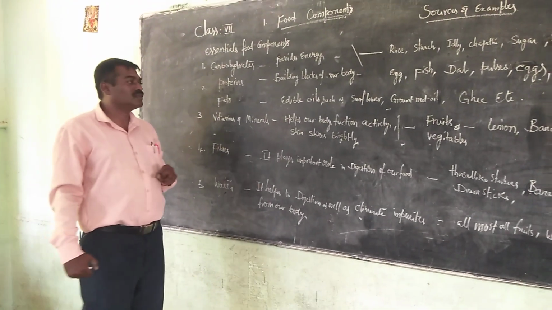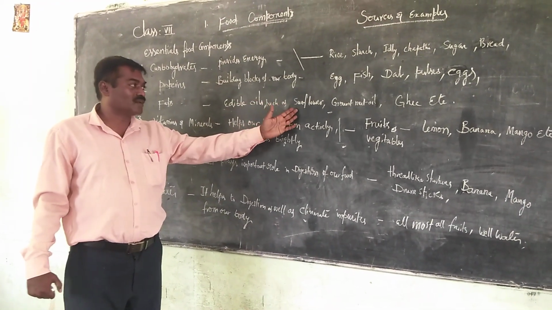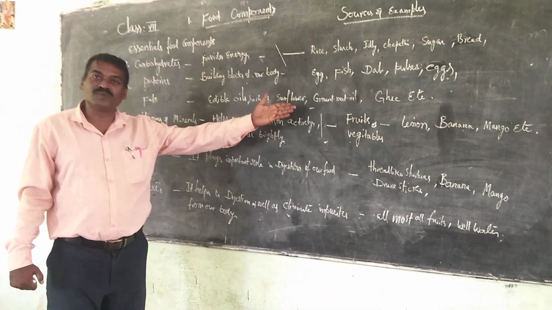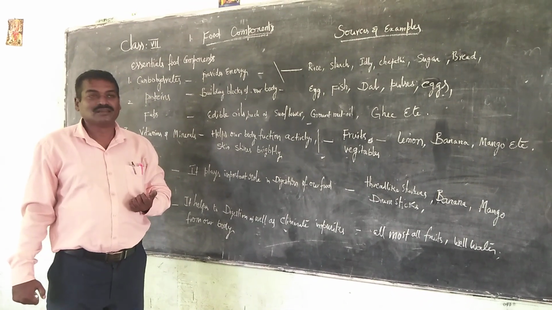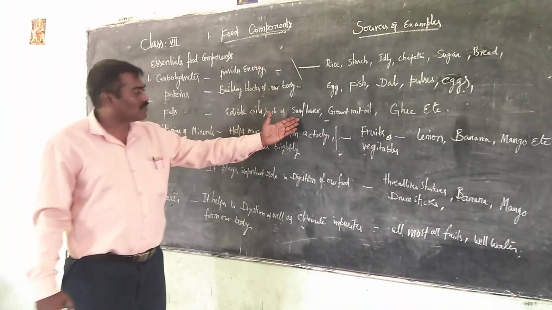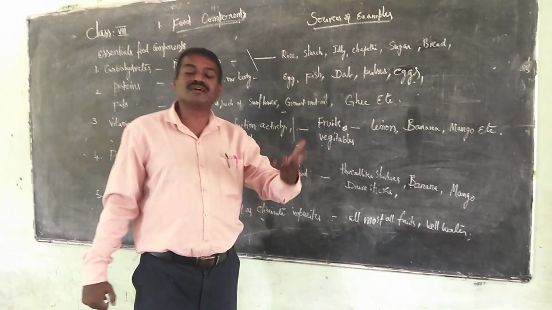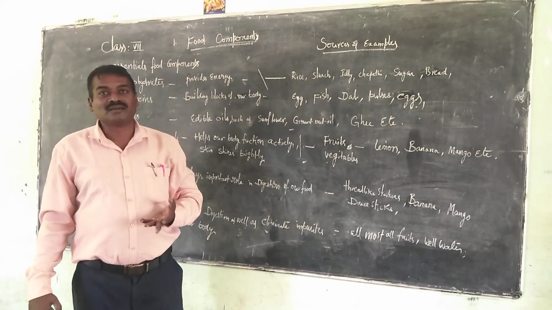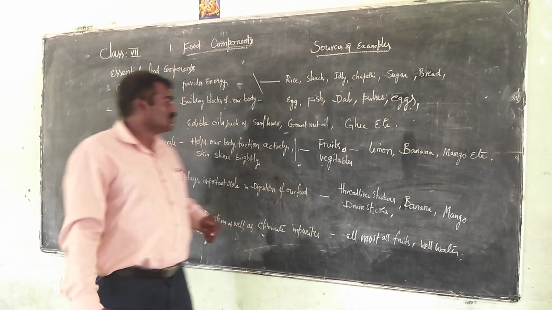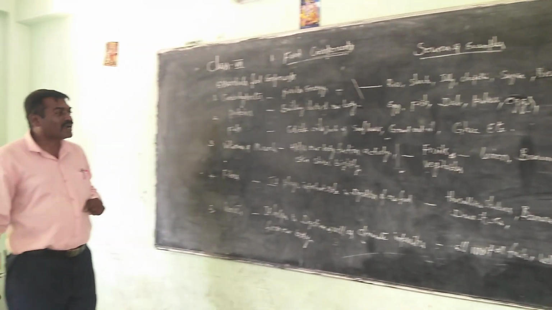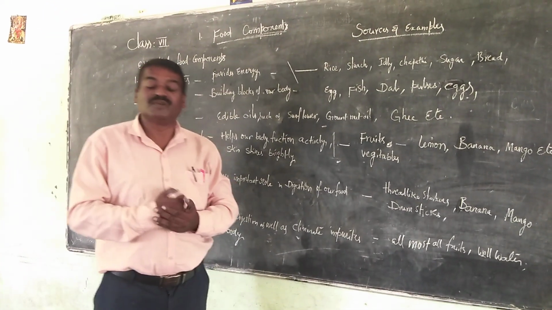Fats are also important. They are the rich sources of oils, edible oils such as sunflower, groundnut oil. Every day we are using them to prepare curries or even some food materials like pongal. Edible oils, sunflower, groundnut oil, etc. Of course, ghee. Some of the people have the habit of adding some ghee to their food. This may contain fats. It will help you to build your body perfectly.